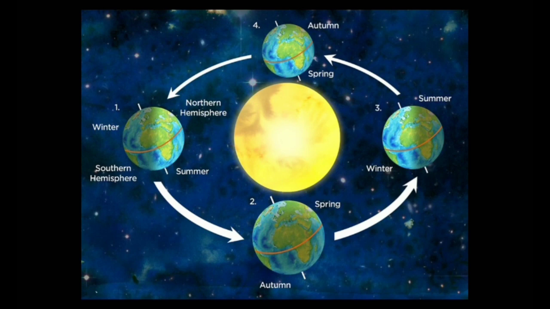In this image, you see in globe 1 that it is summer in southern hemisphere and winter in northern hemisphere, as the southern hemisphere is tilted towards the sun. In globe 2, it is spring in northern hemisphere and autumn in southern hemisphere. In globe 3, it is summer in northern hemisphere and winter in southern hemisphere. Then in globe 4, it is autumn season in the northern part and spring season in the southern part. Then again it returns to globe 1. This is the image of revolution of earth and change of seasons.